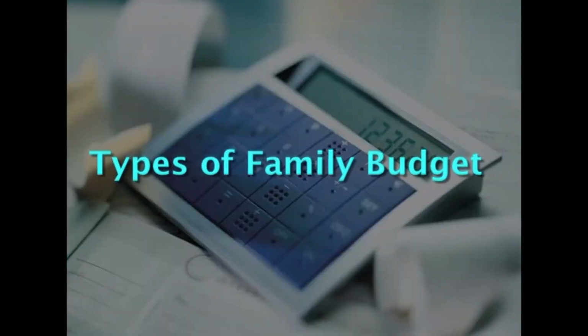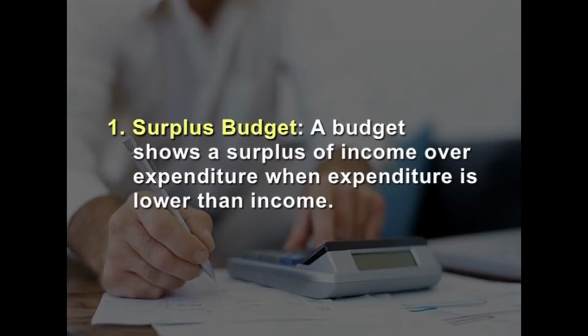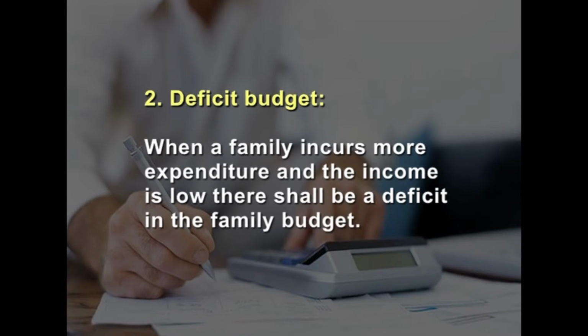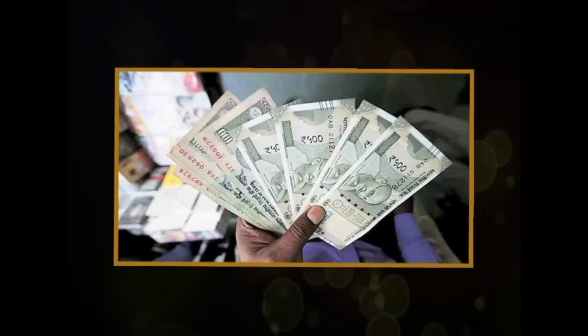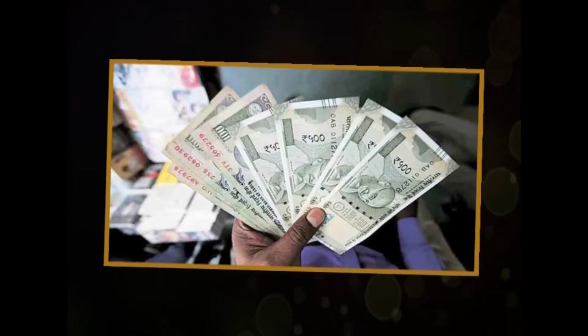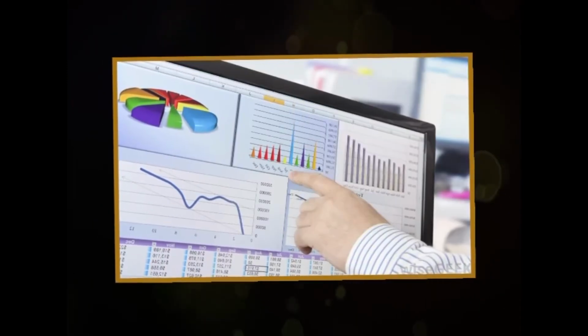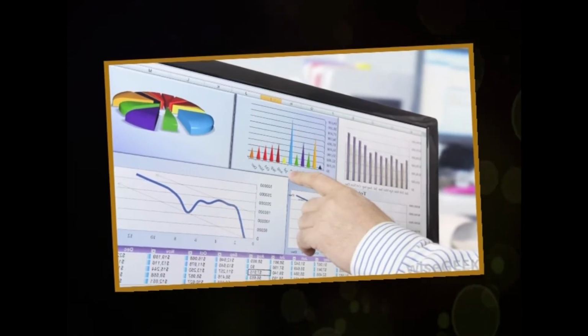Types of family budget. Family budgets are divided into three types. The first one is surplus budget. A budget shows a surplus of income over expenditure when expenditure is lower than income. The second one, deficit budget. When a family incurs more expenditure and the income is low, there shall be a deficit in the family budget. This may force the family to borrow and there will not be any savings. The deficit budget is not good for the family.